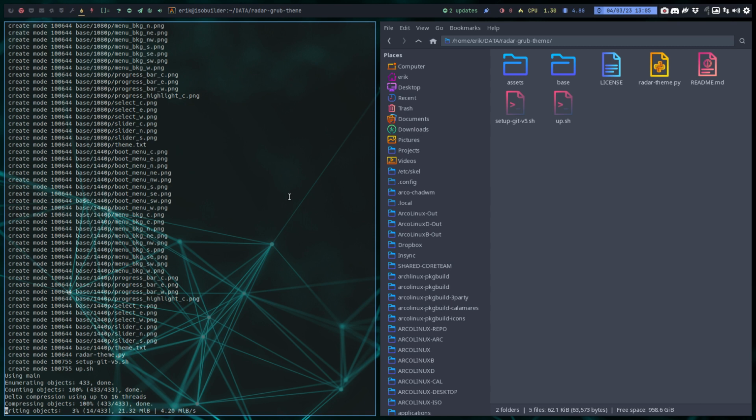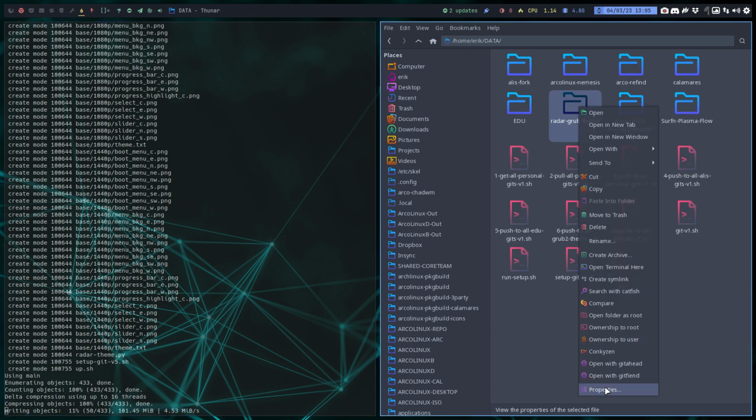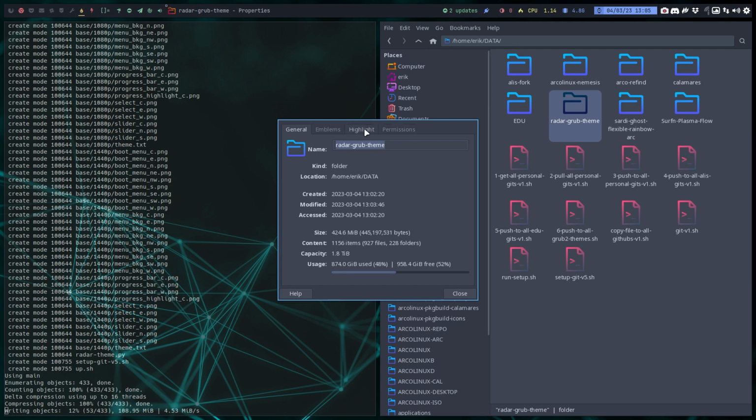It was not that difficult, and you can install your own Radar. Well, you've seen my tip. Give it another name, change some things around, and voila. There's still so much to do, but that's up to you. And that's actually a big thing, right? Oh, let's have a look. How big is this thing? Properties. Whoa.